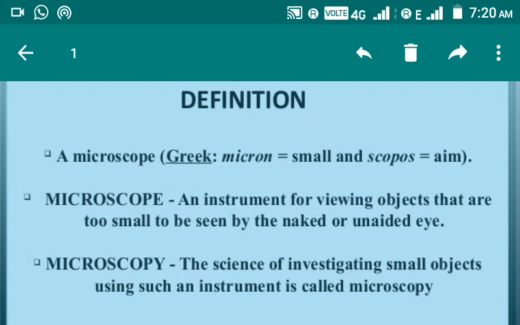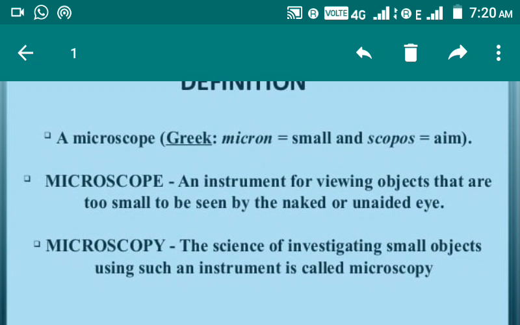So in this way we need a microscope to study them. Today we will see how the microscope developed, who are the scientists who have contributed to the development of microscopes, what are those principles, and what kinds of microscopes are there. So let's start with the definition.